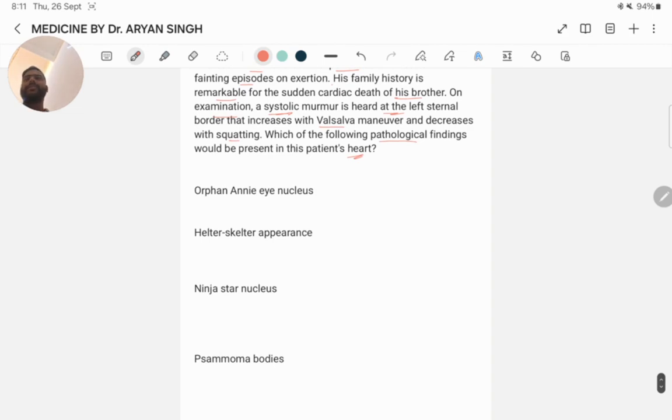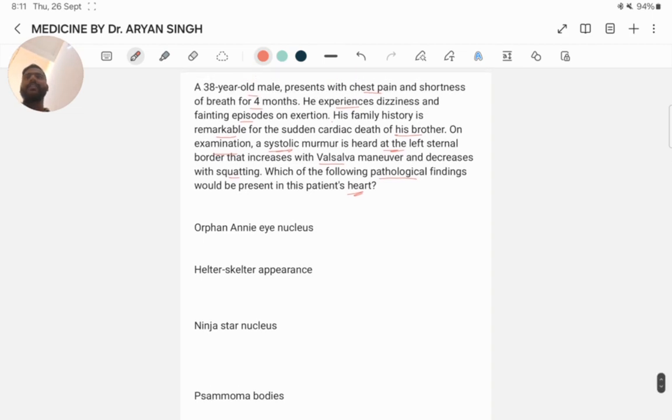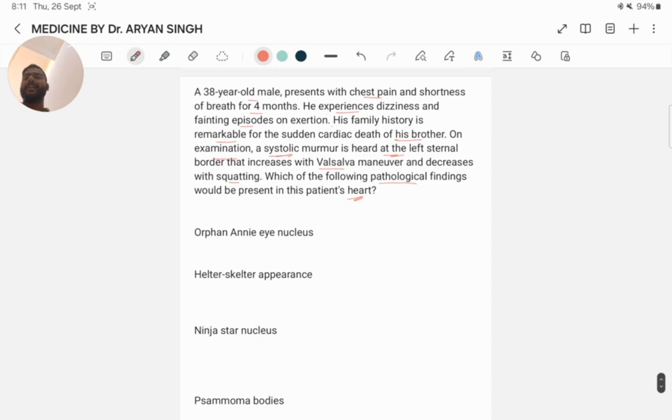Here the combination of chest pain, shortness of breath, dizziness, and a fainting episode, along with a systolic murmur that increases with the Valsalva maneuver and decreases with squatting, is diagnostic of hypertrophic cardiomyopathy, HCM. On examination of the heart in HCM, you would see a disorganized arrangement of cardiac fibers, giving a characteristic helter-skelter appearance. Here is the answer. This abnormal arrangement of muscle fibers is also called myocardial disarray.